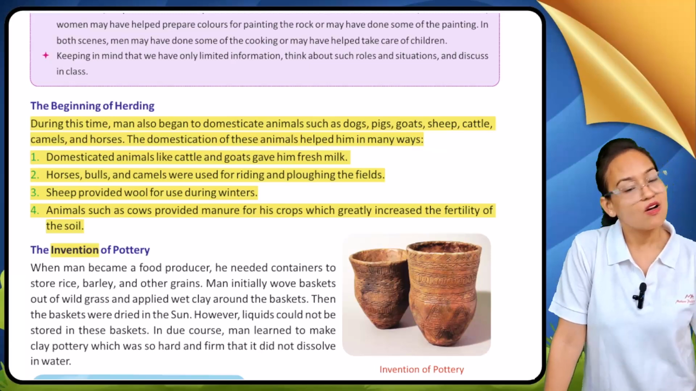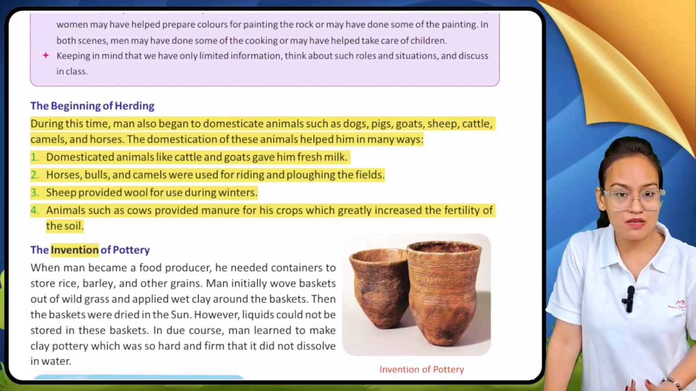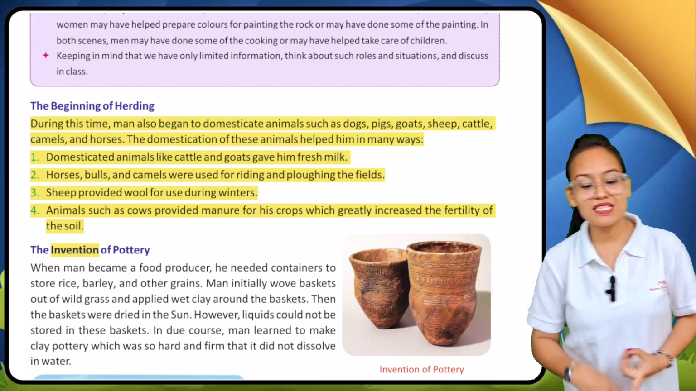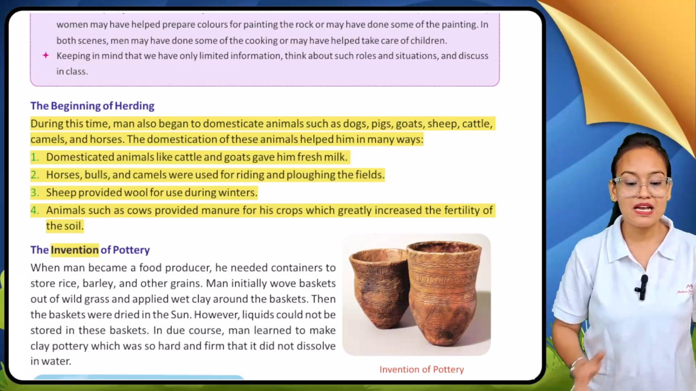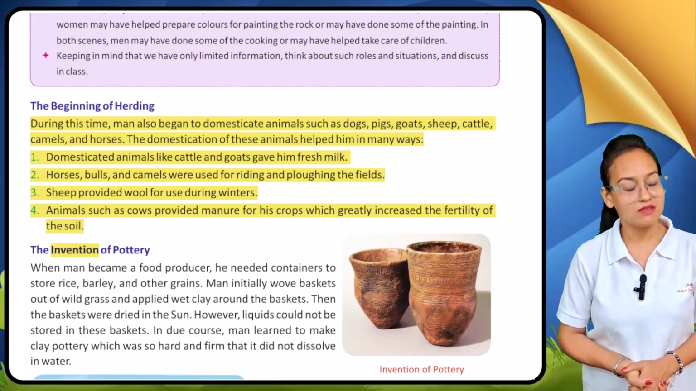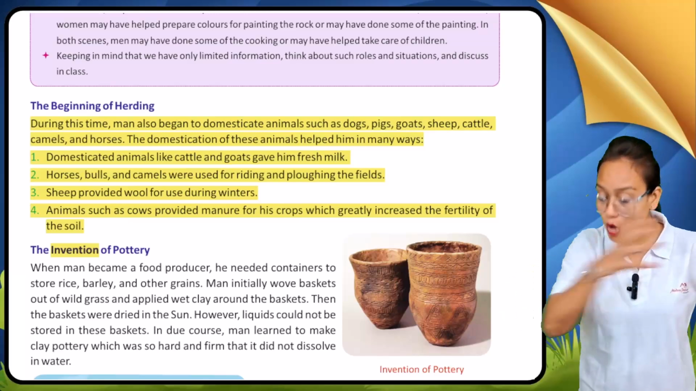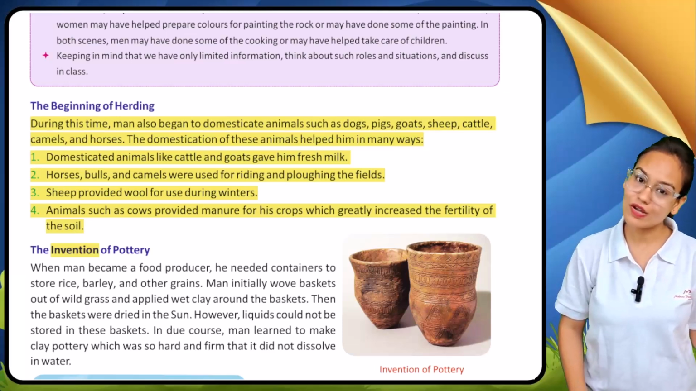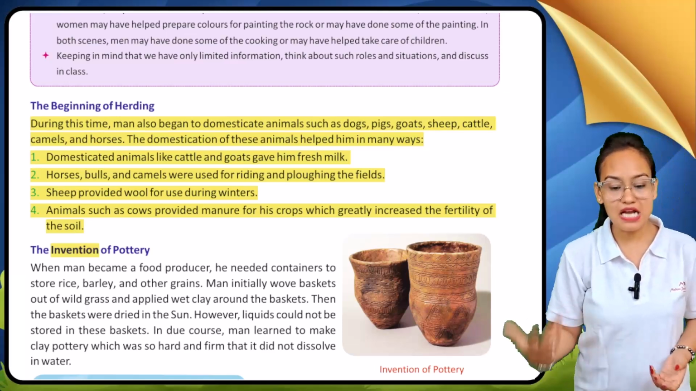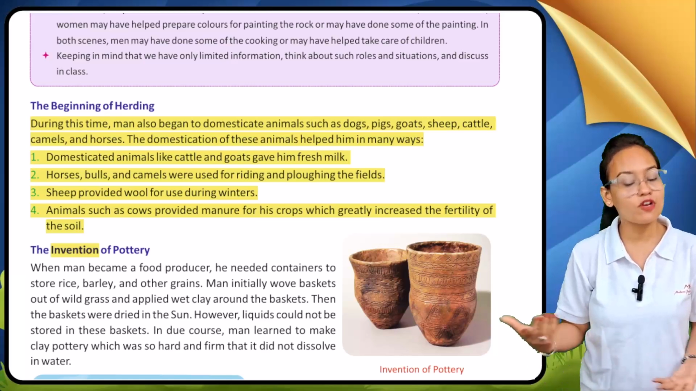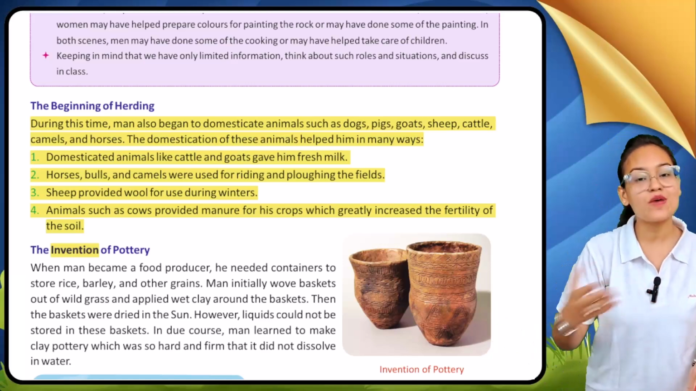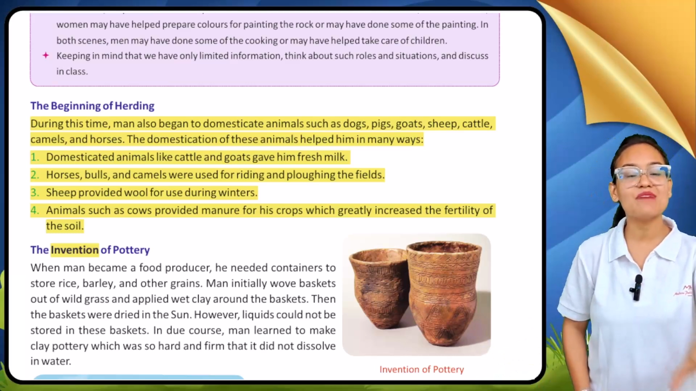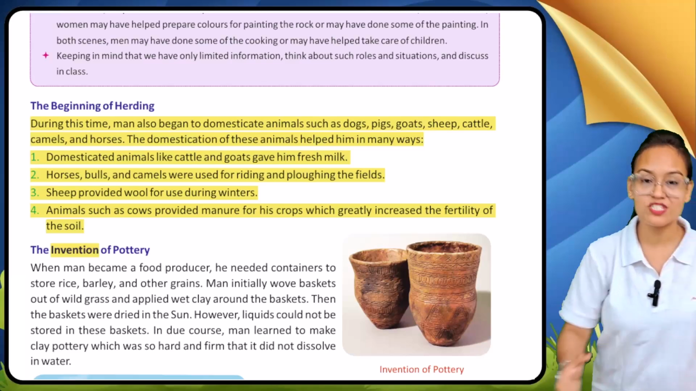When they keep domestic animals, early men can get fresh milk. Horses, bulls, and camels are used for ploughing their fields. Sheep provided wool for the winter season. Animals like cows provide manure for their crops, and due to this manure the fertility of the crops is increased. So here you can see early men got many benefits from the domestication of animals.